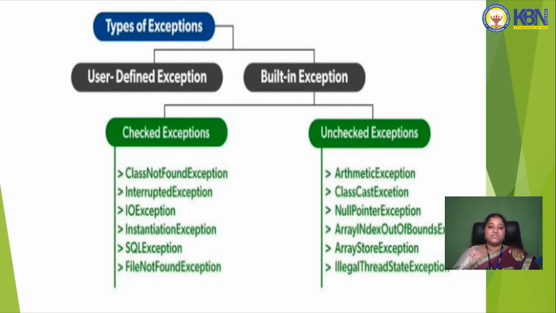In checked exceptions there are 6 types: ClassNotFoundException, second InterruptedException, third IOException, fourth SQLException, fifth FileNotFoundException, and last one InstantiationException. Now we will discuss about unchecked exceptions. In unchecked exceptions there are also 6 types: ArithmeticException, ClassCastException, NullPointerException, ArrayIndexOutOfBoundsException, next ArrayStoreException, and last one IllegalThreadStateException. These are the exceptions in Java.